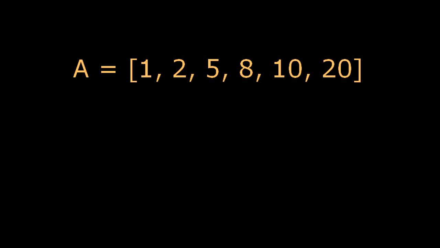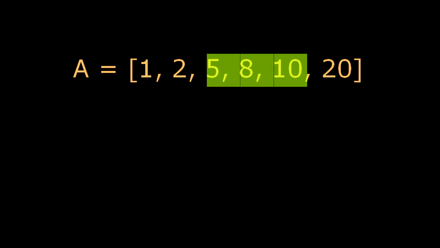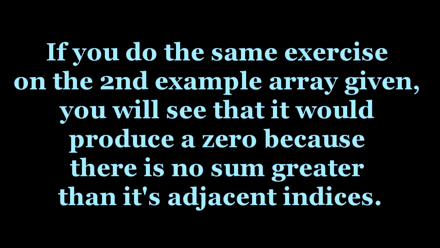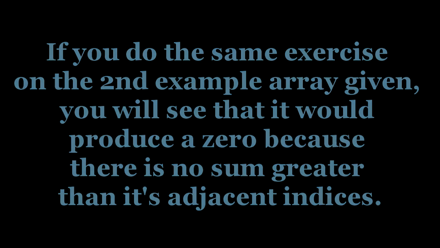No. Is 2 plus 5 greater than 8? No. Is 5 plus 8 greater than 10? Yes. Is 8 plus 10 greater than 20? No. Since we have a yes, our first array will be 1 for yes, because there is a triangular triplet. If you do the same exercise on the second example array given, you will see that it would produce a 0 because there is no sum greater than its adjacent indices.